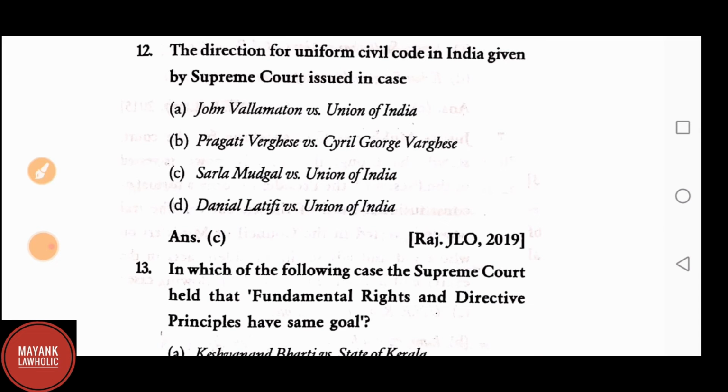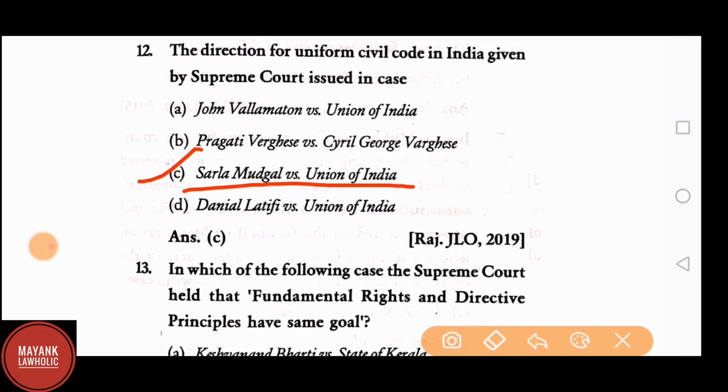Question number 12. The direction for Uniform Civil Code in India given by Supreme Court was issued in the case of A. John Vallamattom vs. Union of India. B. Pragati Varghese vs. Cyril George Varghese. C. Sarla Mudgal vs. Union of India. D. Daniel Latifi vs. Union of India. The answer is C. Sarla Mudgal vs. Union of India.